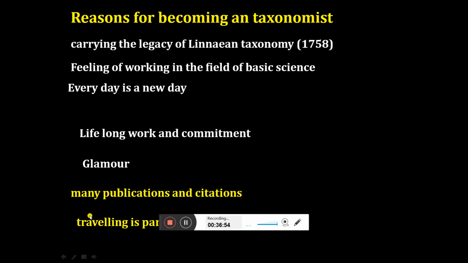The last part: traveling is part of the study, and that is the best part, right? Those people who are working in the lab have the same routine every day. Go home, have dinner, sleep, next day morning go to the lab, follow the protocols, and your day is over. But whenever you are working in taxonomy, you have to go to the field. Whether you are an animal taxonomist, a plant taxonomist, or a microbial taxonomist, you have to go to the field for sample collection.